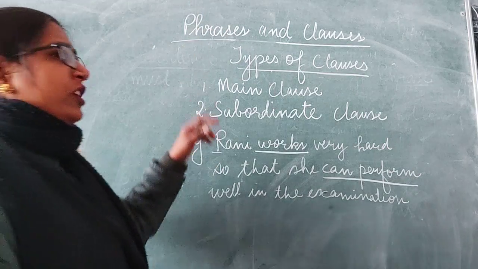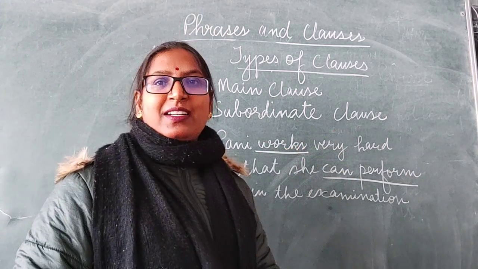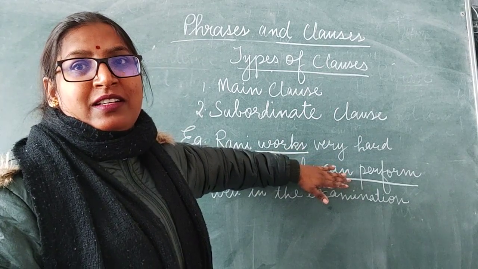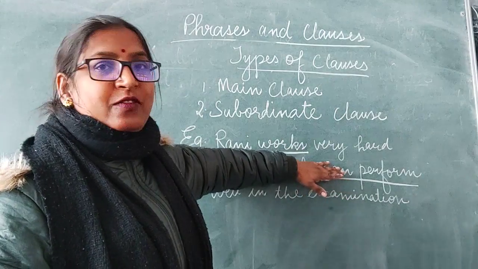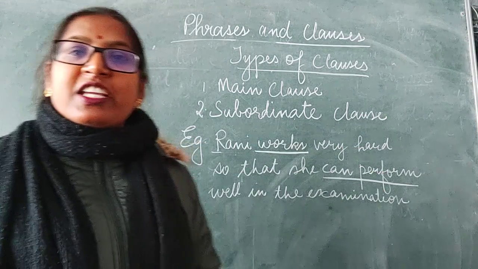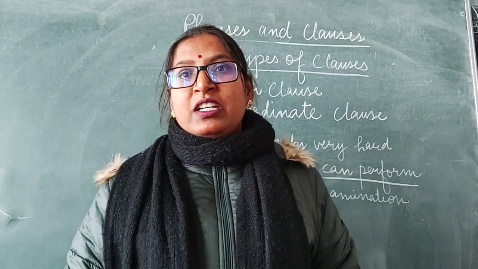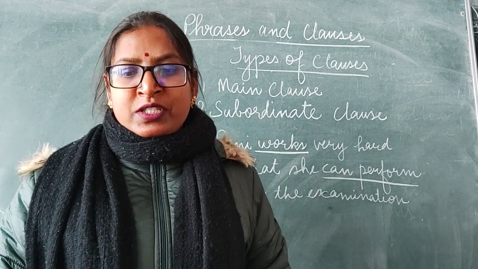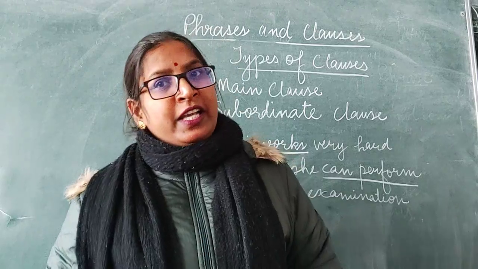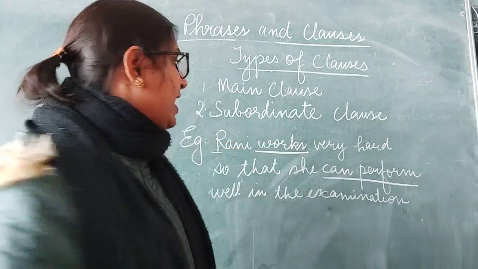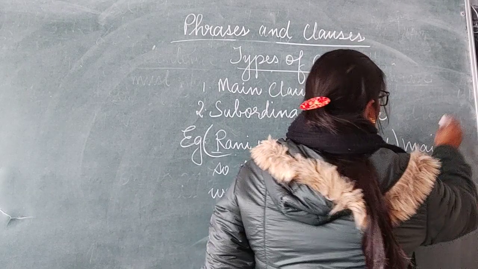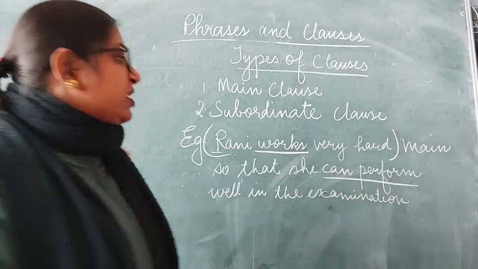Now, if we read only this much, Rani works very hard, and we hide the second and third line, it gives a complete meaning. As it gives complete meaning and does not depend on anything else, we can say this is the main clause.